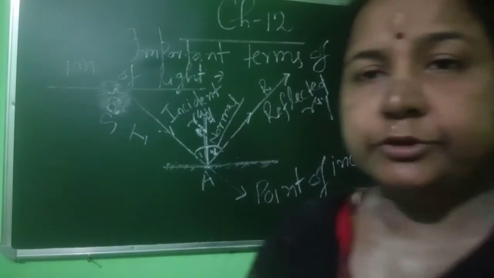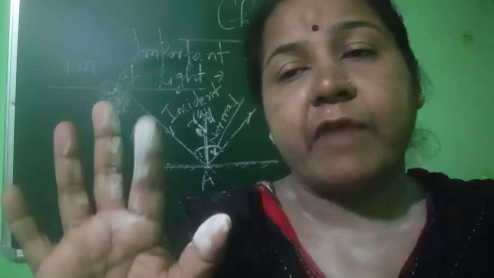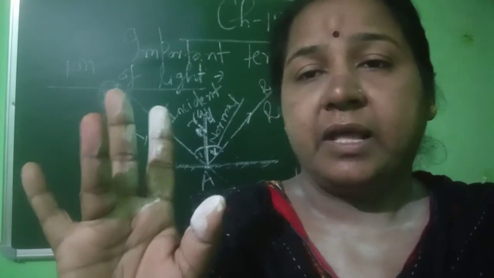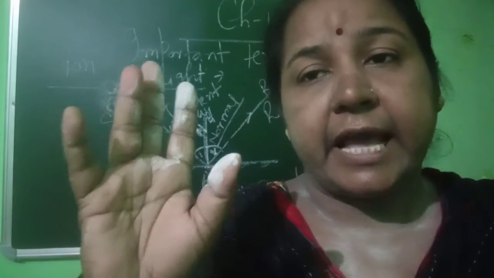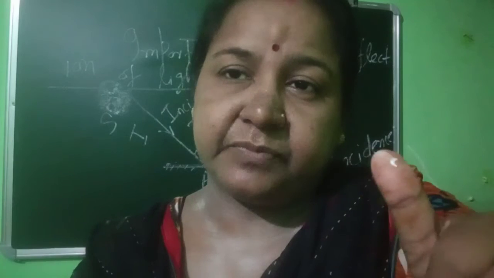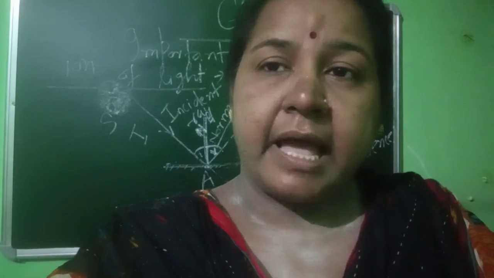Now you have known the 6 terms, that is incident ray, reflected ray, normal, point of incidence, angle of incidence and angle of reflection. Have you understood?